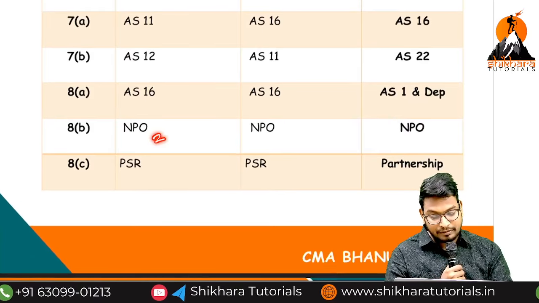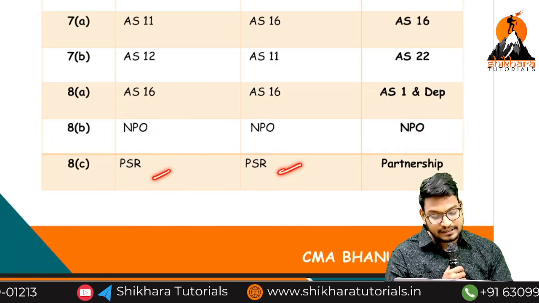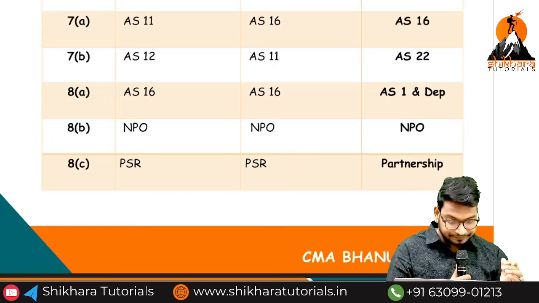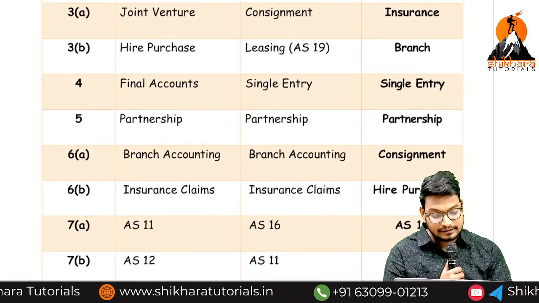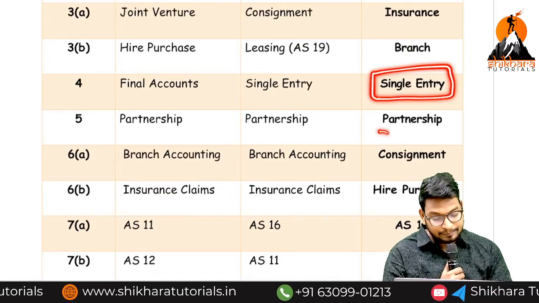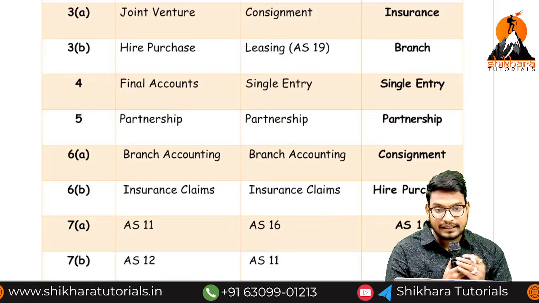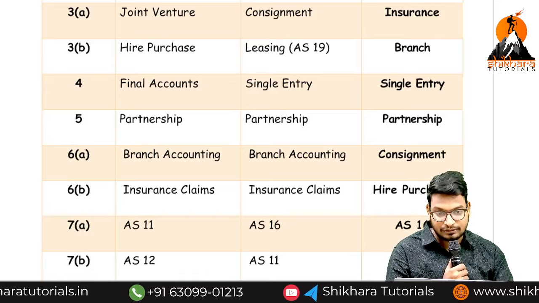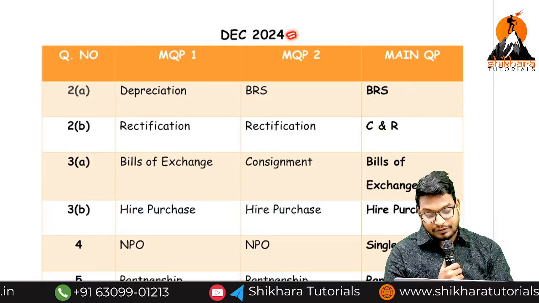So NPO, PSR, profit sharing ratio. Here also they ask the profit sharing ratio. So I think, do you understand the paper pattern? Most of the times they are asking the single entry and partnership in the same questions. Okay? Sir, the combo they will give the same, but there may be changes from the third question to the sixth question, or sixth question to the third question. So if you see the December 2024 attempt,